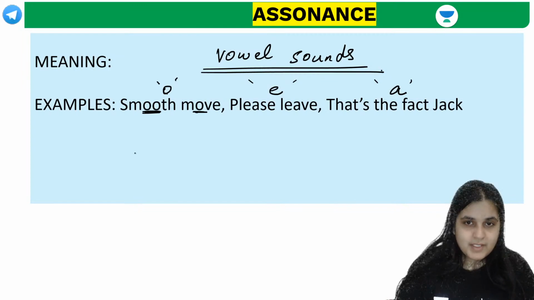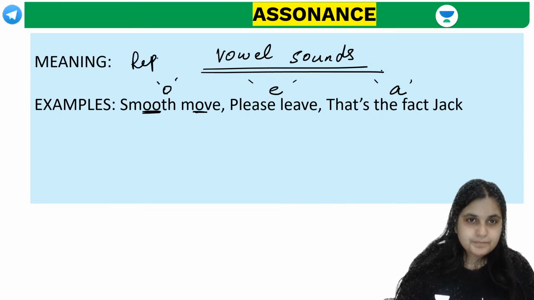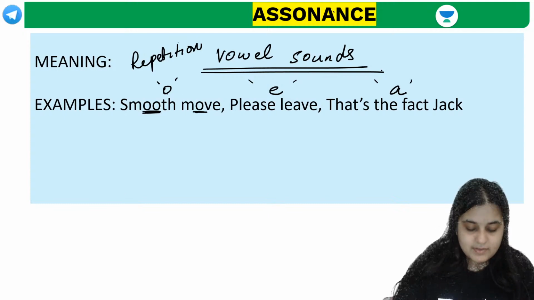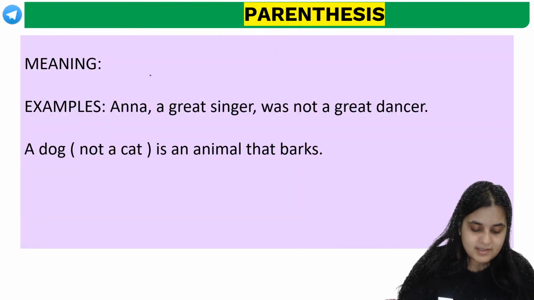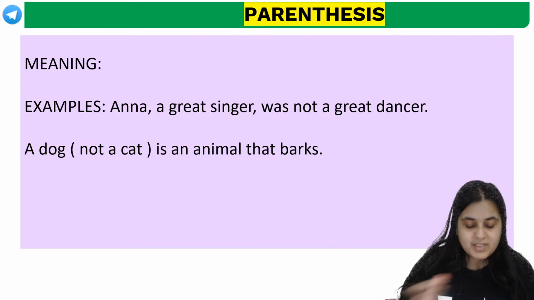Got it? Did all of you understand this? It's basically the repetition of vowel sounds. If it were consonant sounds, we would call it consonance. Okay, assonance is vowel sounds. Parenthesis, guys, could be brackets. But you have to use it together, na Shivam. That could be an example of alliteration also. And it can be an example of assonance.